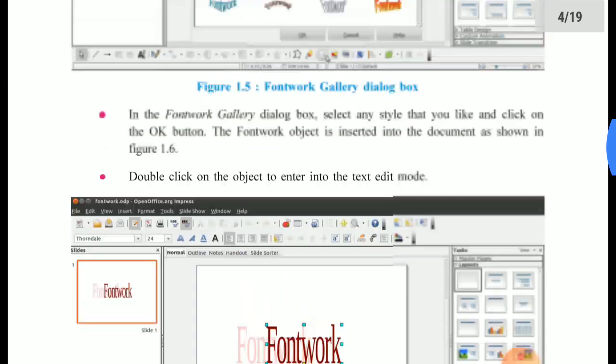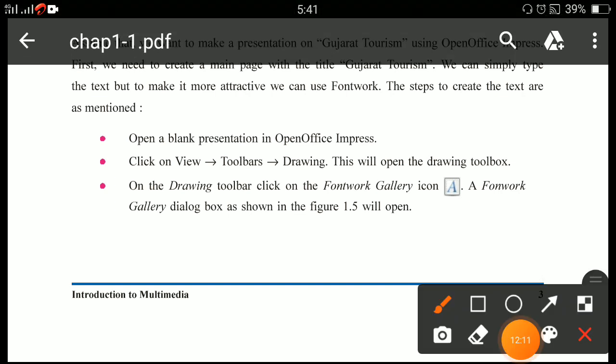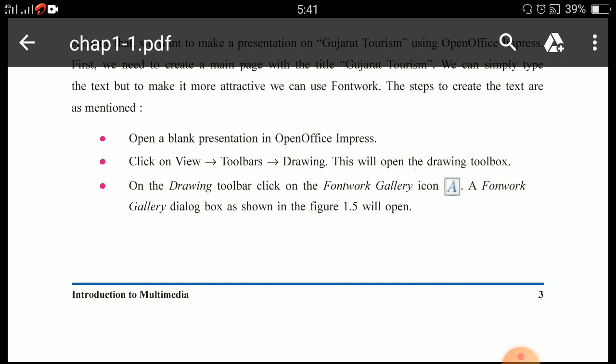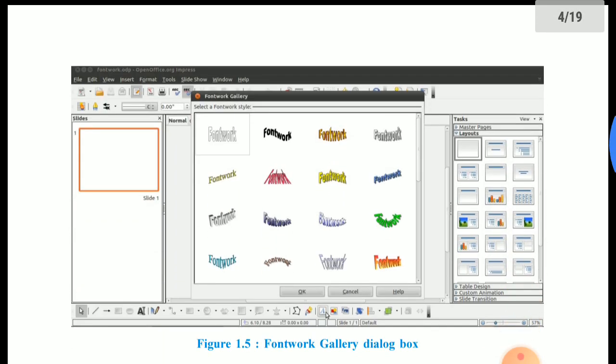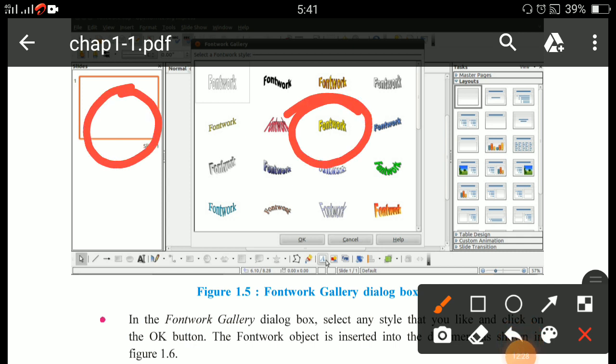Once again I will repeat the steps. First, you have to open a blank presentation, then View, Toolbars and Drawing, and then click on the Fontwork Gallery icon. Whenever you click on that, one dialog box opens. Now you have to choose any Fontwork art, and then click on the OK button.